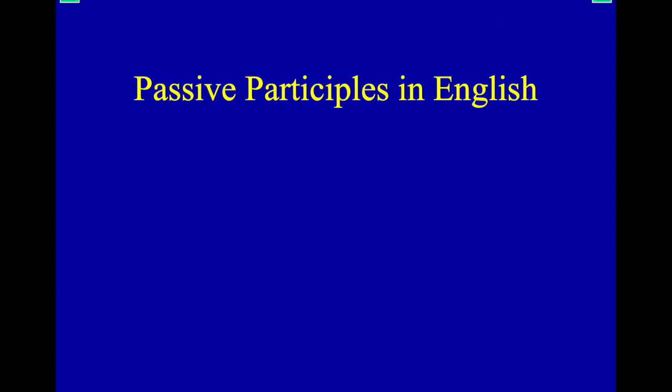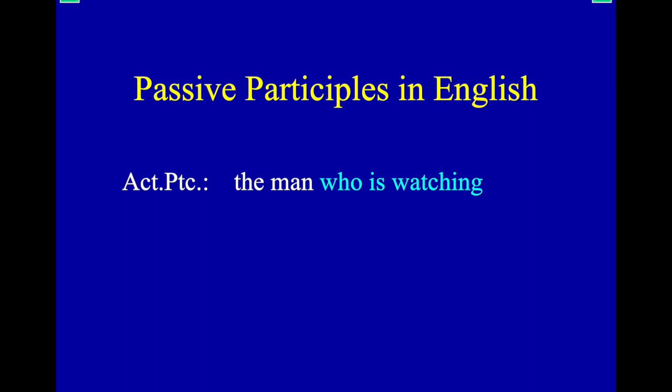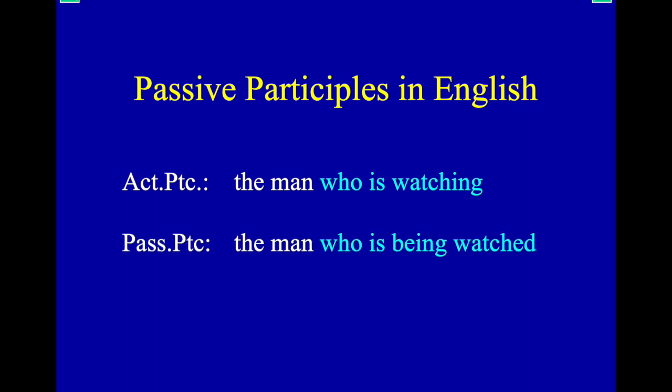So we have another type of participle that we can use in English, and that's a passive participle. So an active participle would be like a standing one, or one who stands, or the working woman. Those are examples of participles that are active in English. There are also passive participles, participles where the subject is actually the one who's receiving the action. So an active participle, like the man who is watching. The passive participle is the man who is being watched.